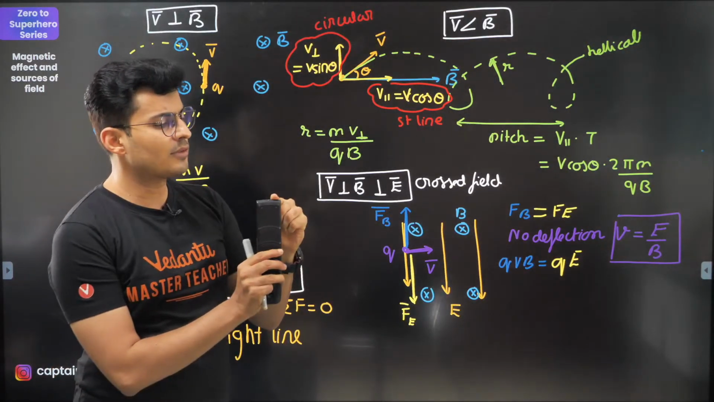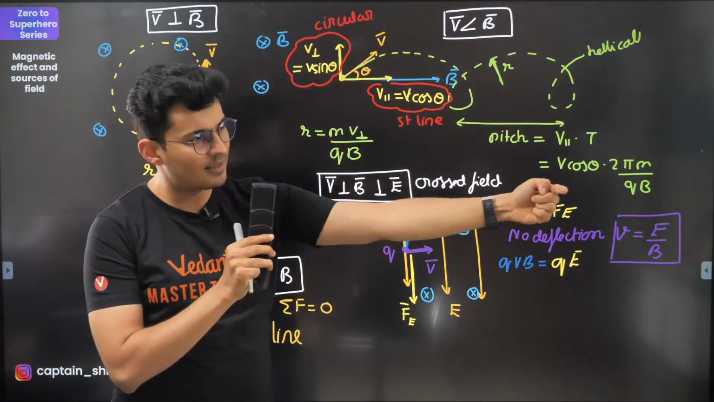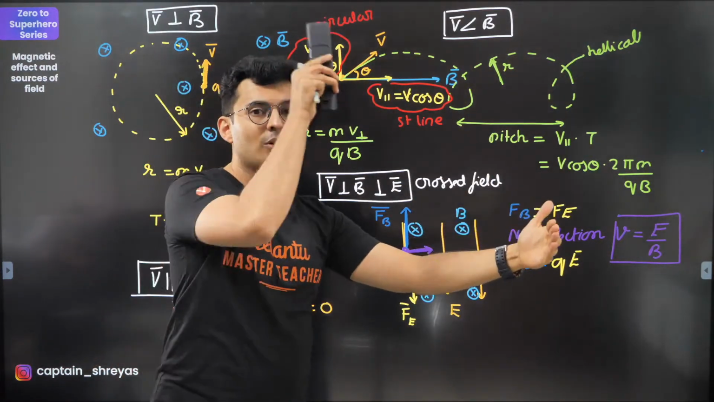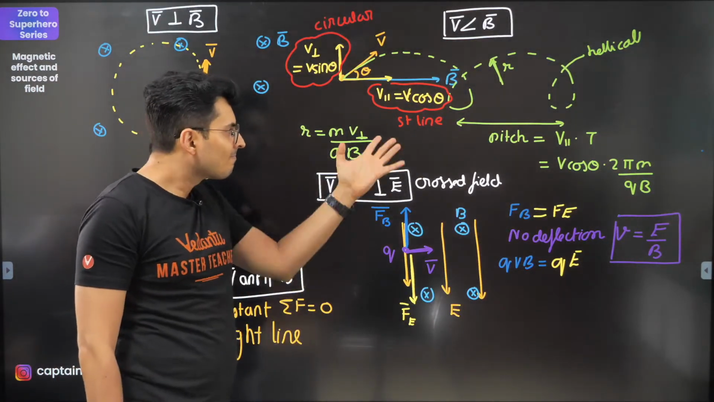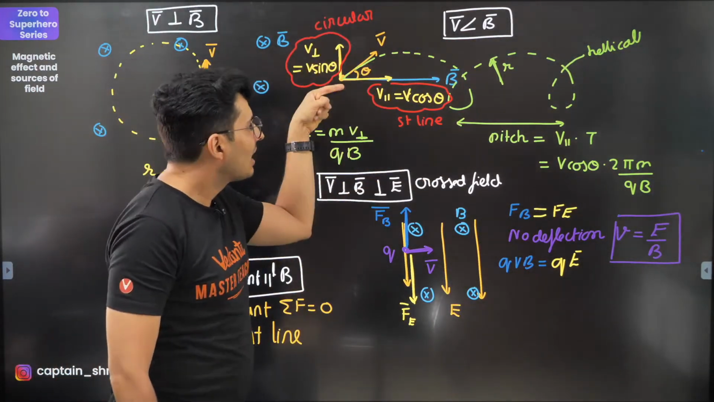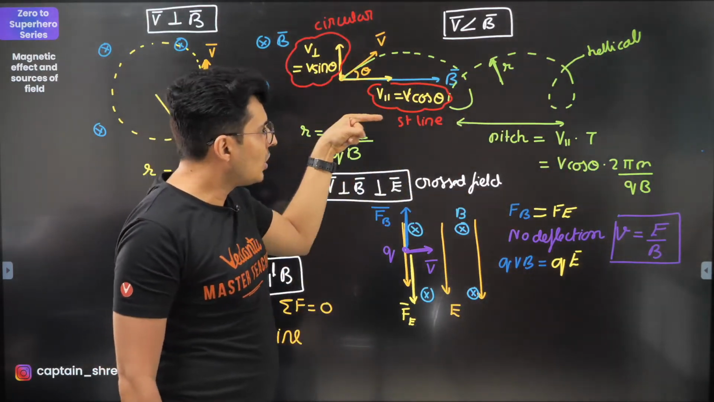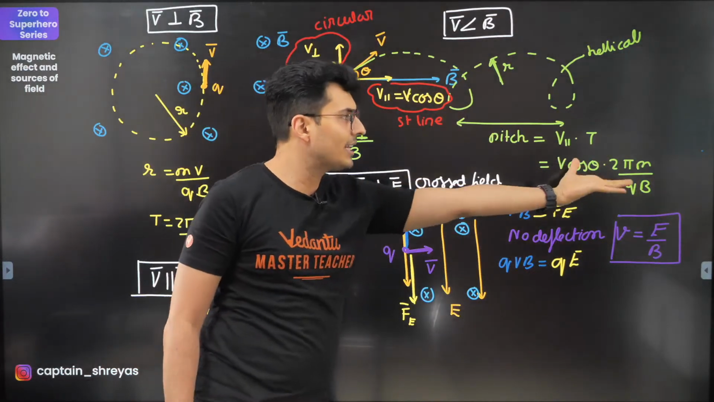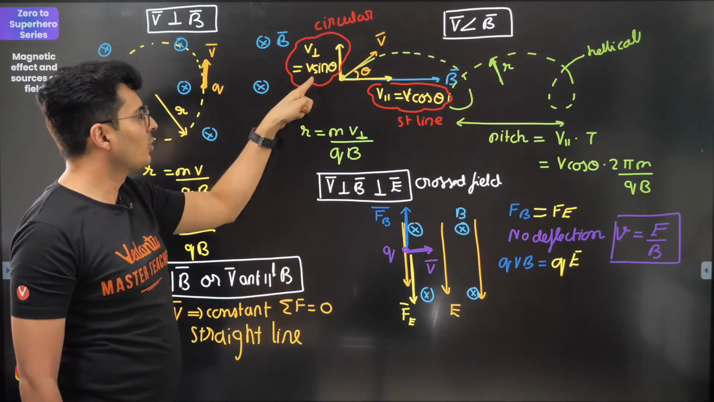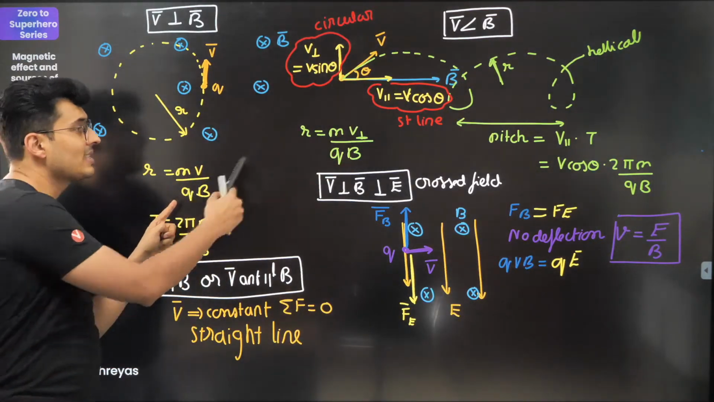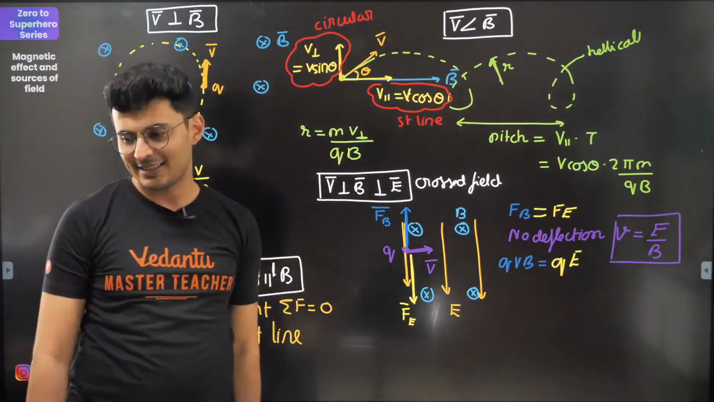Meaning, if the charge starts from here, goes around and comes back on the same line, how far is this point from this point after one rotation? That's called the pitch of the helix. So pitch is this constant velocity into one time period. That's 2 pi m by qB into v cos theta. Radius is simple. Circular motion's velocity will come here. You can see the same formula, m v perpendicular by qB. As simple as that.